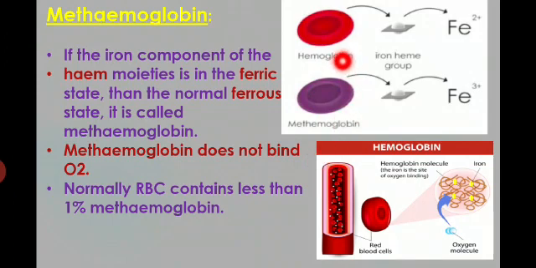Actually, the hemoglobin iron molecule binds with the oxygen. What does the iron molecule bind with? It binds with oxygen. But in methemoglobin, the globin protein molecule does not bind oxygen. Normally RBC contains less than 1% methemoglobin. What percentage of methemoglobin is in the RBC? 1%. Okay?